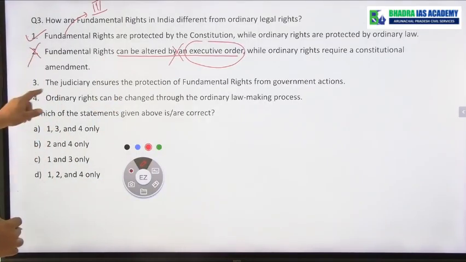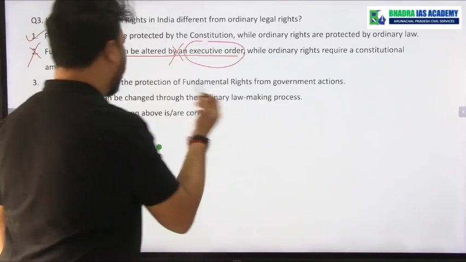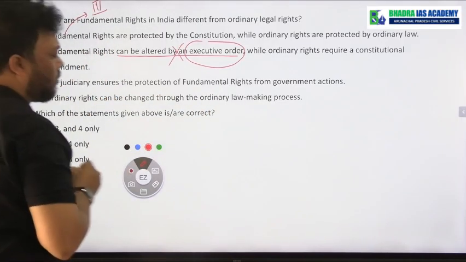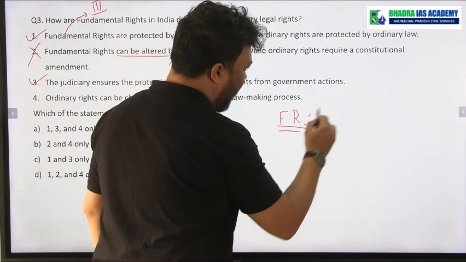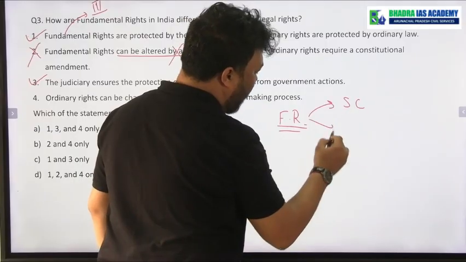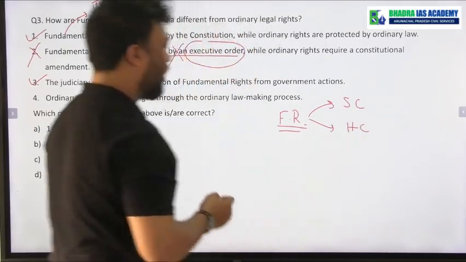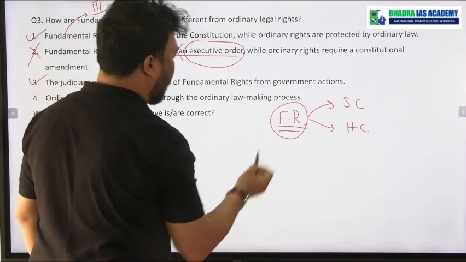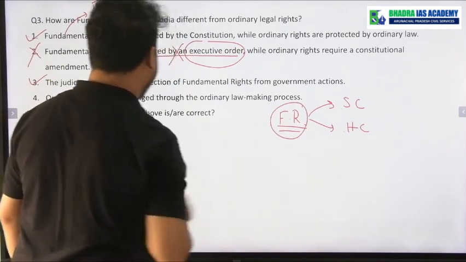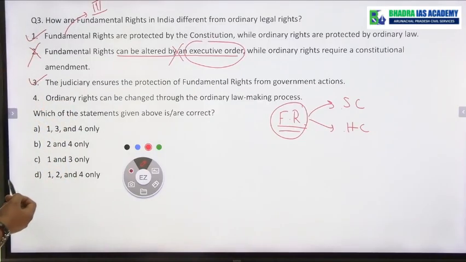Okay, next, judiciary ensures protection of fundamental rights from government action. Yes, this is correct, because if my fundamental rights are being violated, then I can go to the Supreme Court of India. I can also go to the High Court of any state, which ultimately means my fundamental rights are being protected by whom? By the judiciary. The statement number 3 is correct.